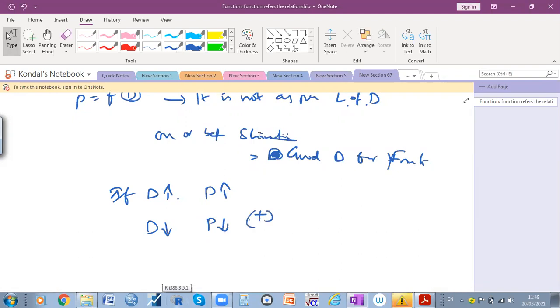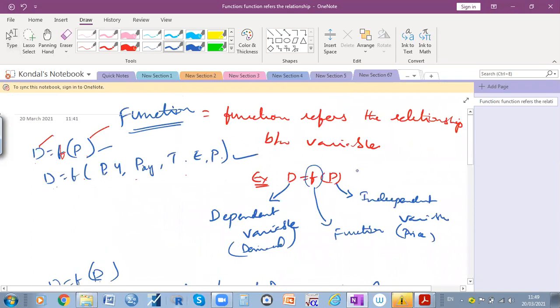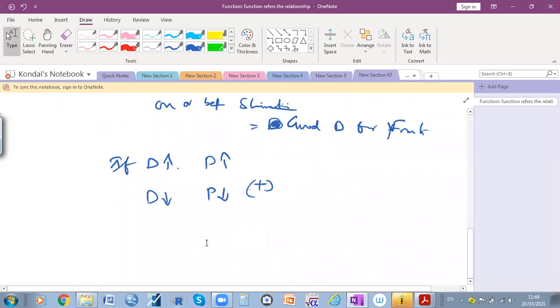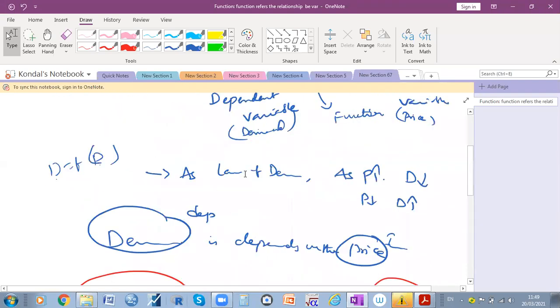When you observe here, there is a negative relation. There is a positive relation between the two variables only. That is theoretical economics, and this is empirical economics. That's why we should always know what is dependent and what is independent. During the festival season you should write like this, and during the normal season you should write like this.